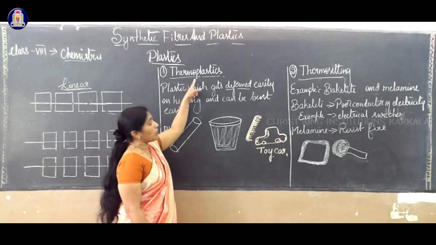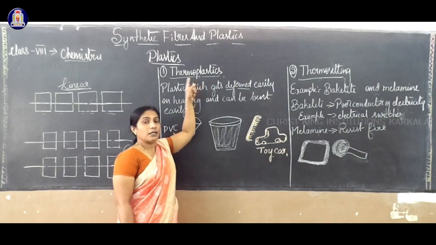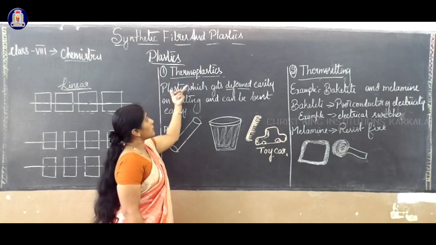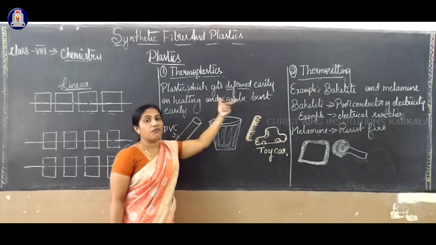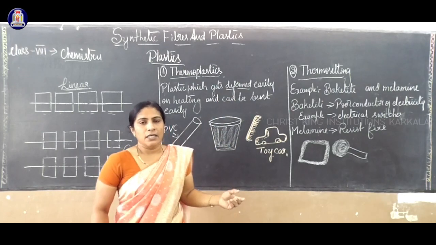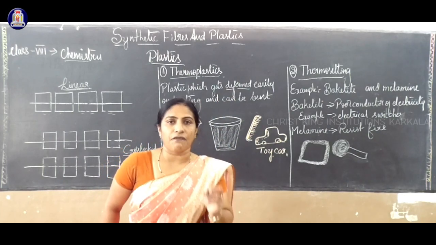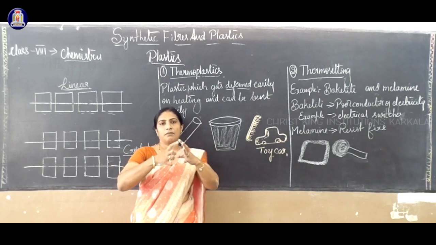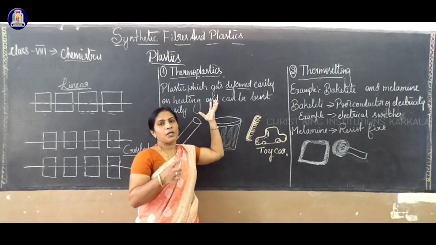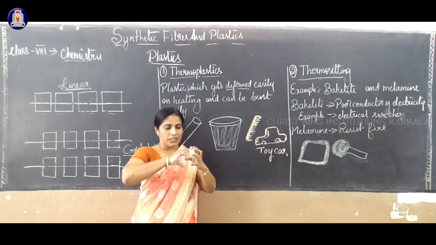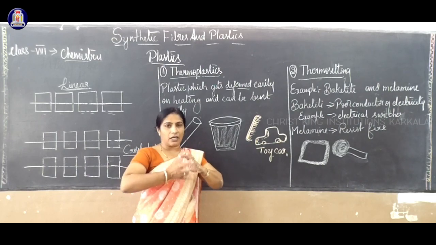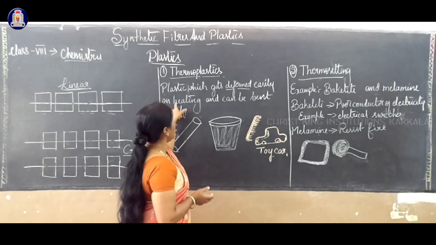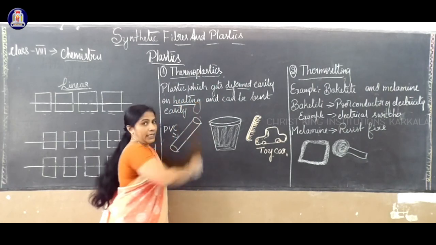The first one is called thermoplastics. Thermo means temperature; it is a plastic which gets deformed easily. If I heat a plastic, it will change its original shape, that is called deformed easily on heating.